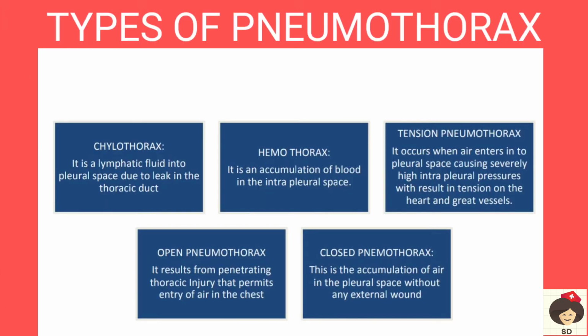The next penetrating type of injury is pneumothorax and hemothorax. Pneumothorax is again divided into many types like chylothorax, which means lymphatic fluid in the pleural space. Hemothorax is blood in the pleural space, and tension pneumothorax is caused by increased intrapleural pressure due to the nearby arteries, etc. They cause so much pressure inside, thereby tension pneumothorax is caused.